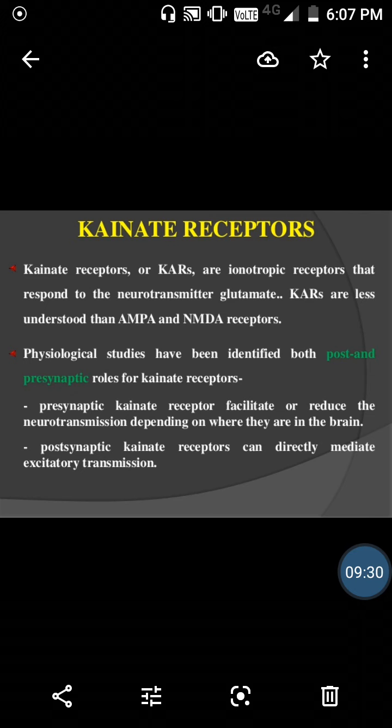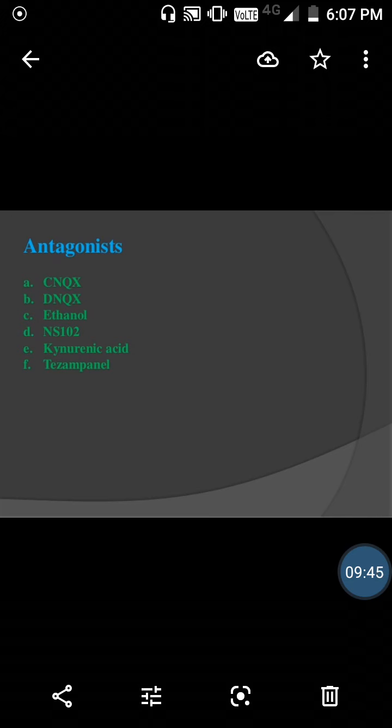So if they are present in the presynaptic membrane, they control the neurotransmission, and if they are present in the postsynaptic membrane, they mediate excitatory transmission. They facilitate, they potentiate. Examples of antagonists are ethanol, kynurenic acid, etc.